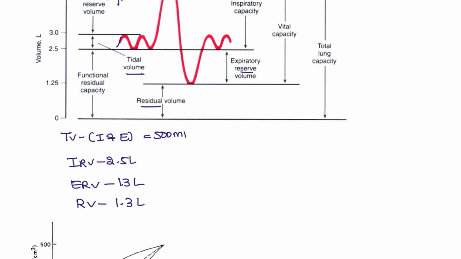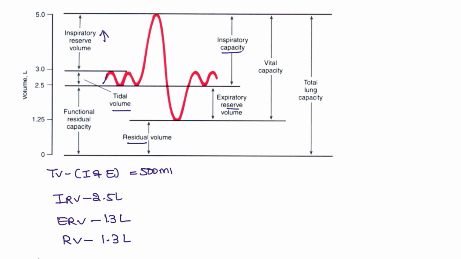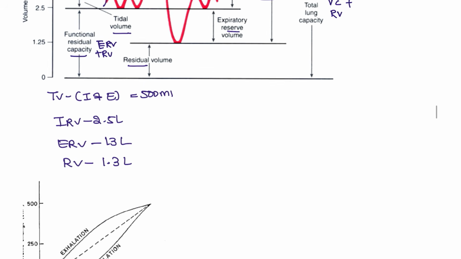All this if you combine, you are going to get around 5.5 liters. And whatever the capacities, inspiratory capacity will include the inspiratory reserve volume plus the tidal volume. Next, vital capacity includes the IRV plus the tidal volume plus the expiratory reserve volume. Total lung capacity will include the vital capacity plus the residual volume. Next, functional residual capacity is going to include the ERV plus the residual volume. Okay, these are the important points.